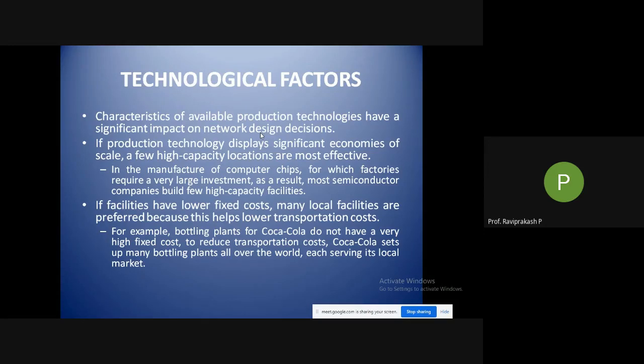If production technology displays significant economies of scale, so what is economies of scale? You might have heard this phrase if you have knowledge of economics. If you are buying or producing or manufacturing something in bulk, the cost of that particular production or product reduces significantly. That is what we say about wholesale and retail. Wholesale price is different and retail price is different. So what is the difference over here?